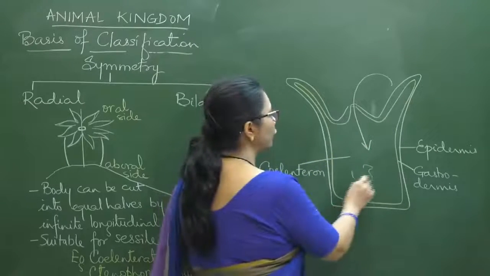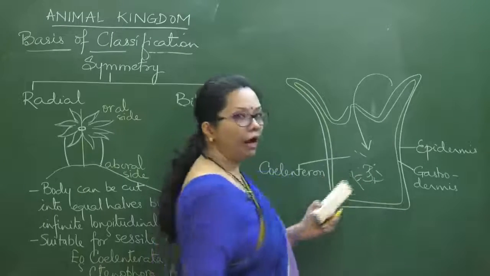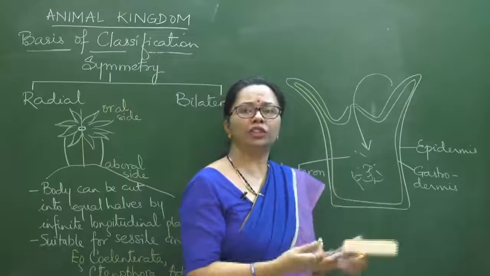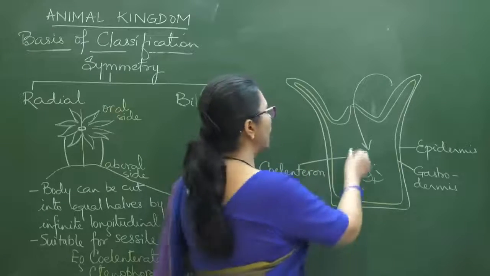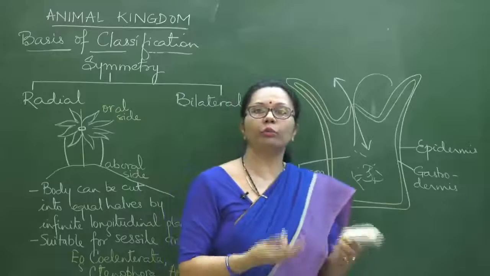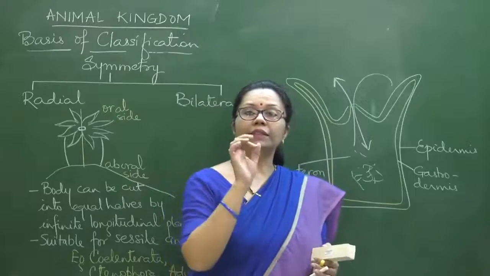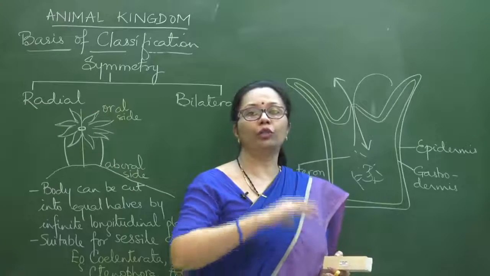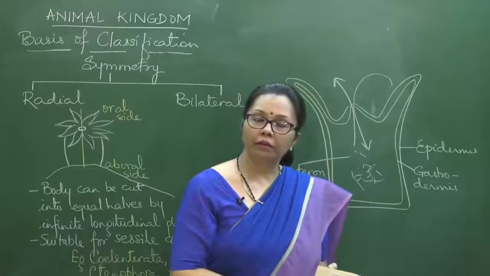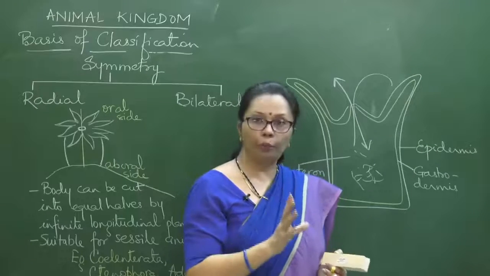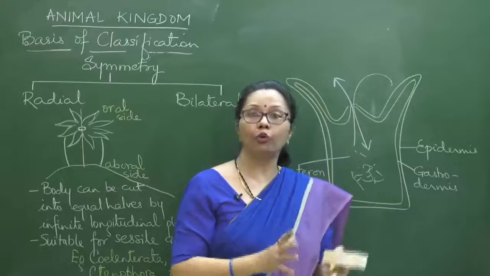Now the food is digested, and after digestion the waste or any undigested part left out will be egested, that means sent out of the body through the mouth again. So there is one single opening through which they take in the food and through which they egest their feces.